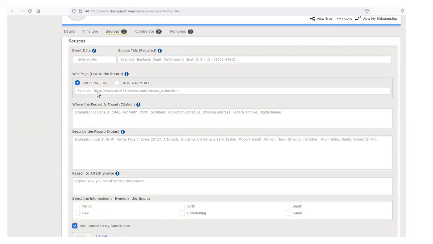There's no web page or URL for this. You can describe the record more here if you want. Check off name, sex, birth. Automatically adds the source to your source box. I usually uncheck this because I don't use the source box. That may be a mistake on my part. I just don't do it. And then you would save it.